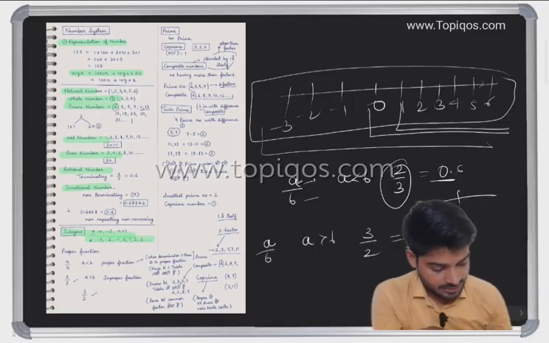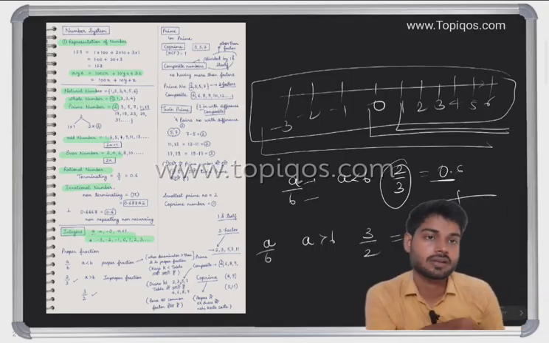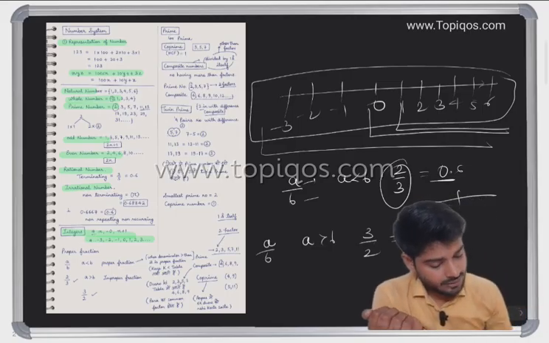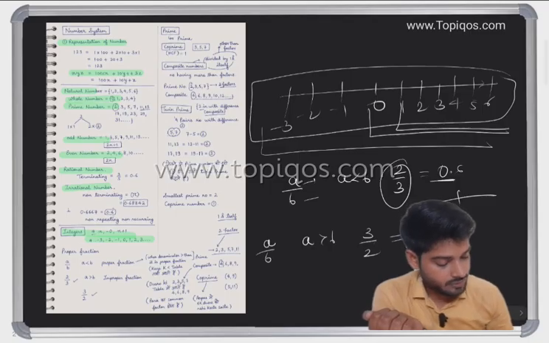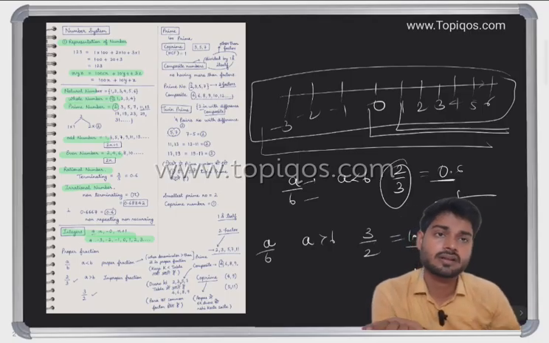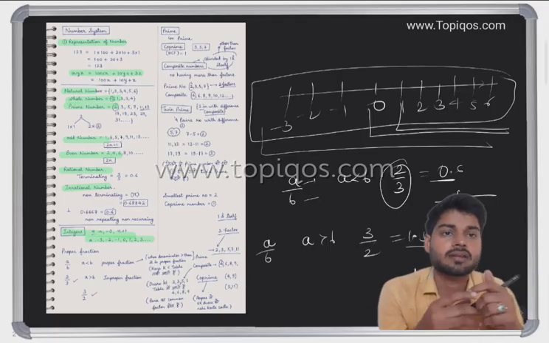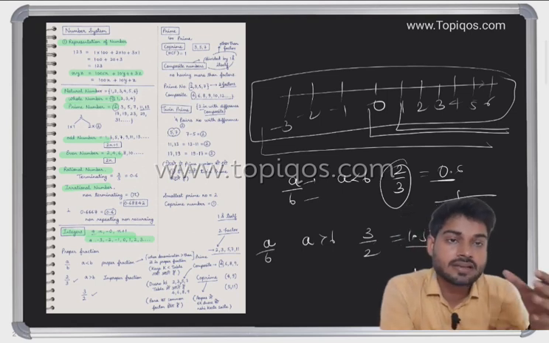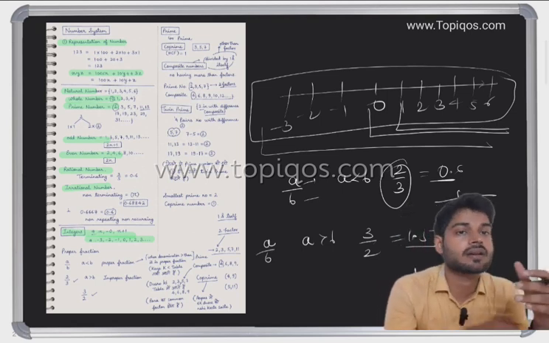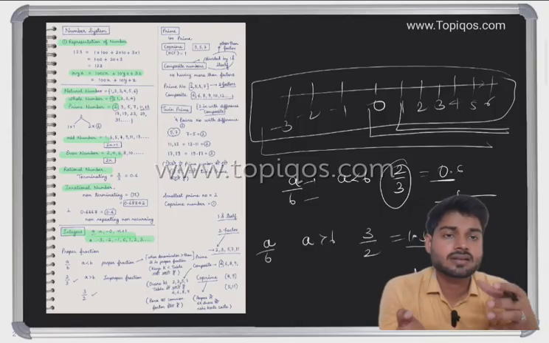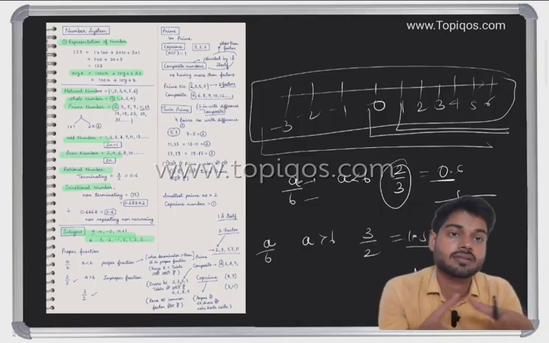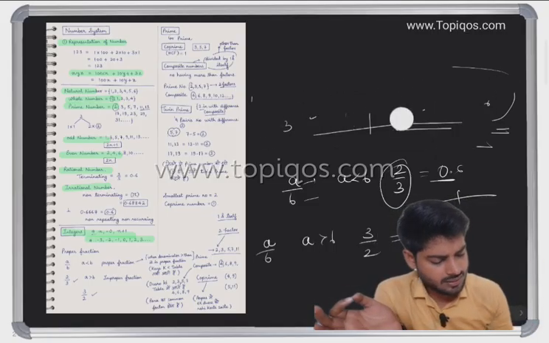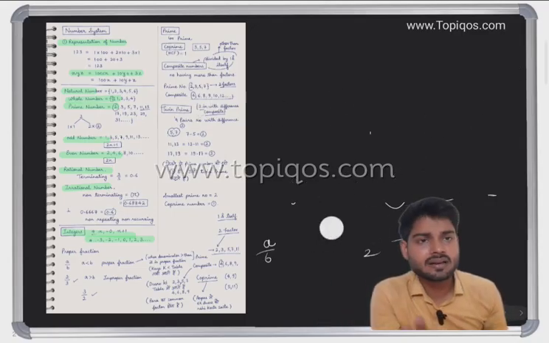So in the case of a proper fraction, the value is less than 1, like 0.6. In the case of an improper fraction, the value will always be 1 or more, like 1.2, 1.5, or even 6.5. So if a is less than b, it is a proper fraction, and if a is greater than b, it is an improper fraction. This is not of much use in our questions, but it is basic understanding we have got.